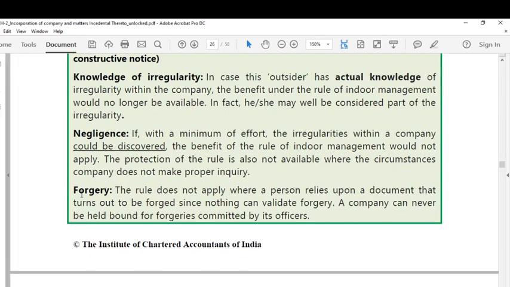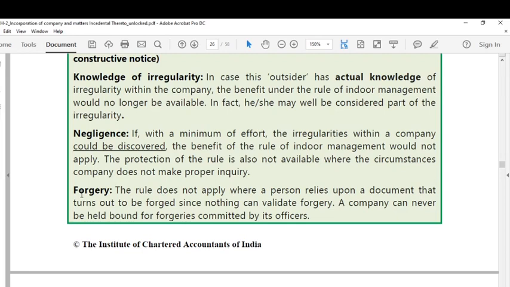The third exception is forgery. The rule does not apply where a person relies upon a document that turns out to be forged, since nothing can validate forgery. See, understand, a company can never be held bound for forgeries committed by its officers. Forgery here means that if one of the officers of the company forged the documents of the company and entered into a contract with the third party, in such a case, the third party cannot take protection under the doctrine of indoor management because the validation of a forged document is not possible and it is void ab initio.